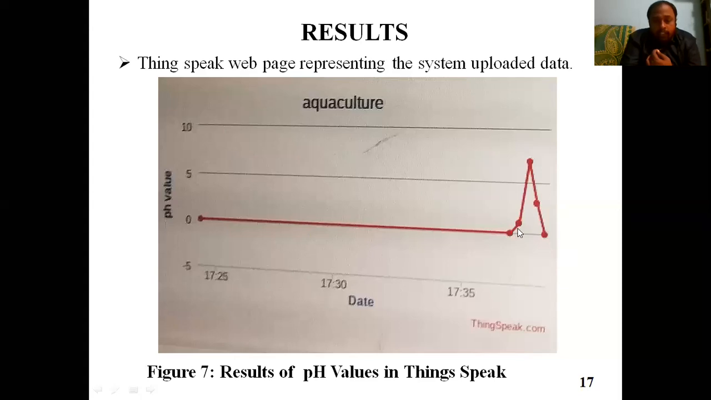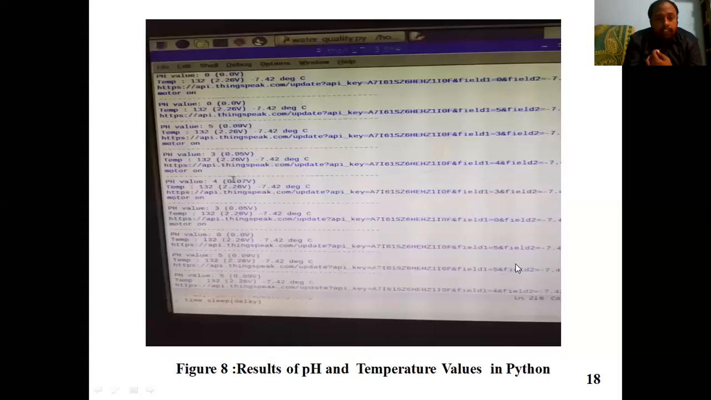Slowly, the quality is going to increase. I have taken 4 to 5 glasses. So it is 2 to 3, which means somewhat acidic. And slowly the pH value is 7 at around 7:34, 7:36, like that. Again, the quality was reduced. So by taking different samples, I have taken vinegar water and lime water, so that I have been getting these values. So these are the pH values that I can see in ThingSpeak.